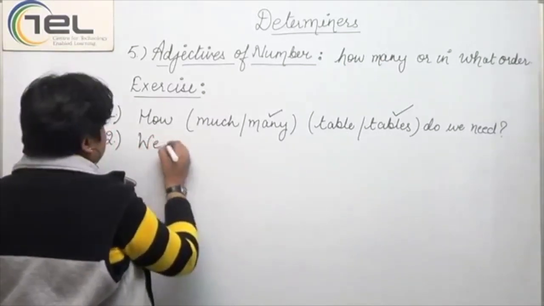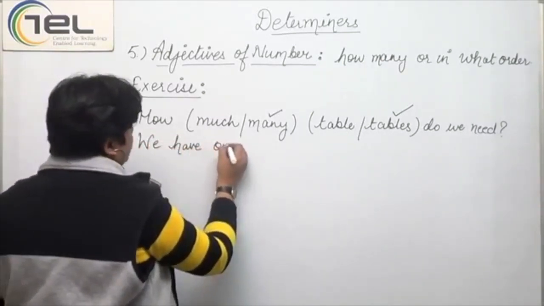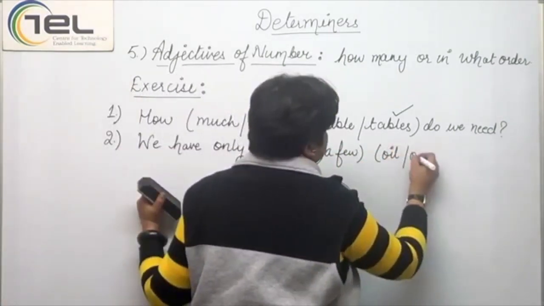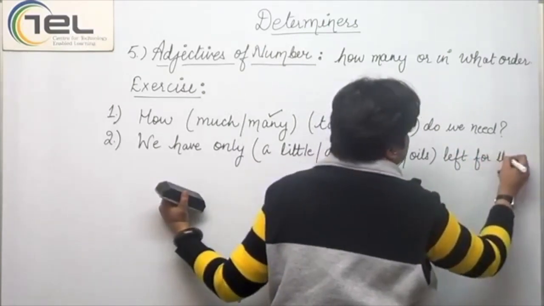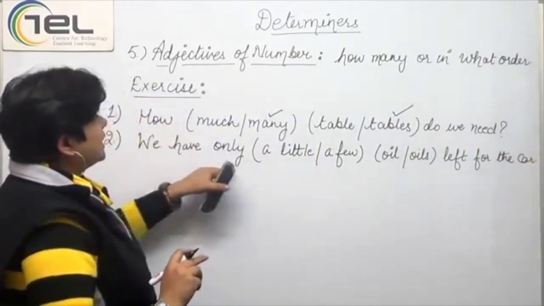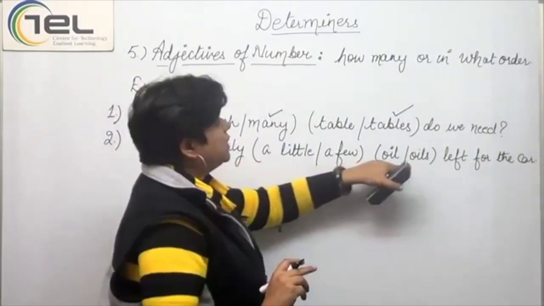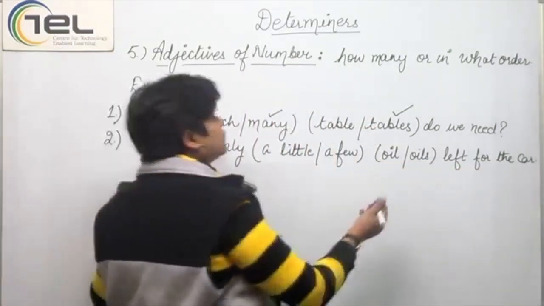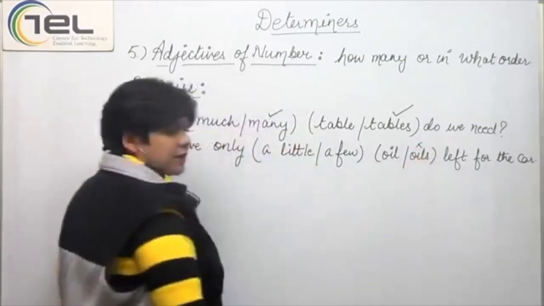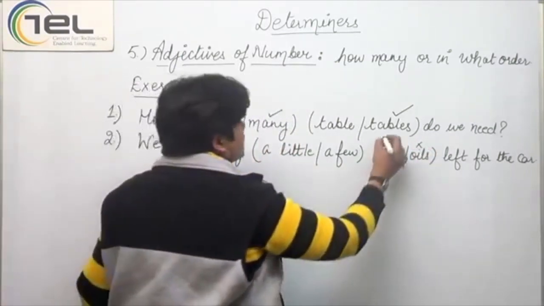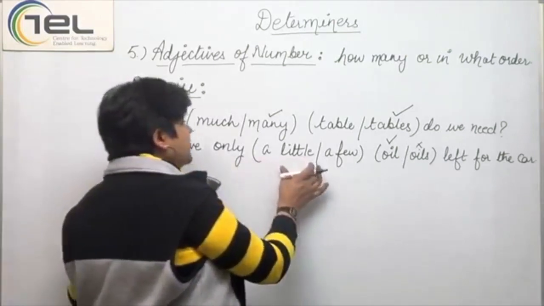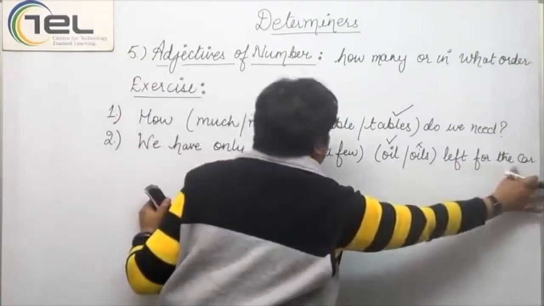We have only a little, a few oils left for the car. Now, if you see logically, oils would be a wrong noun here. So, oil is correct. Now, we have only dash oil left for the car.